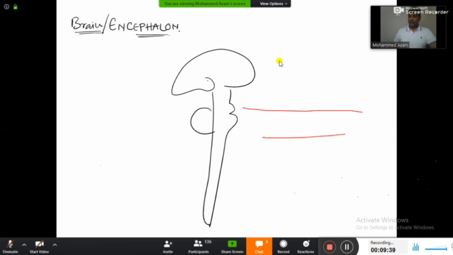Now draw the diagram along with me, guys. This is a schematic diagram of the brain and the spinal cord. Schematic diagram of the brain and the spinal cord here right now, guys.